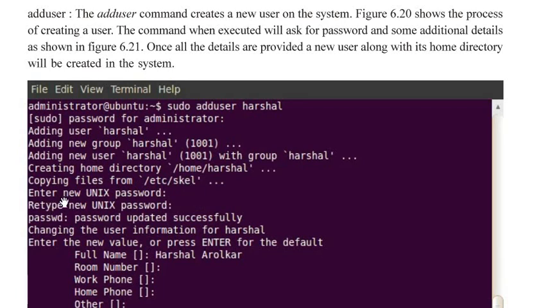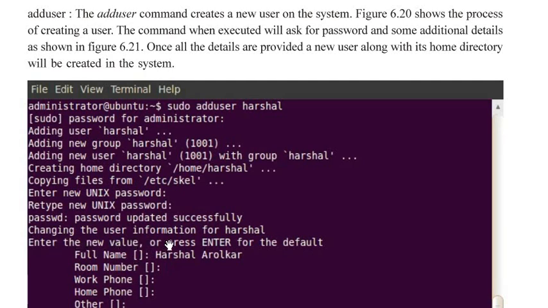Now, enter new Unix password, retype the password, which means this user will also have a password which you have to enter here and re-enter. Then it will display password updated successfully.